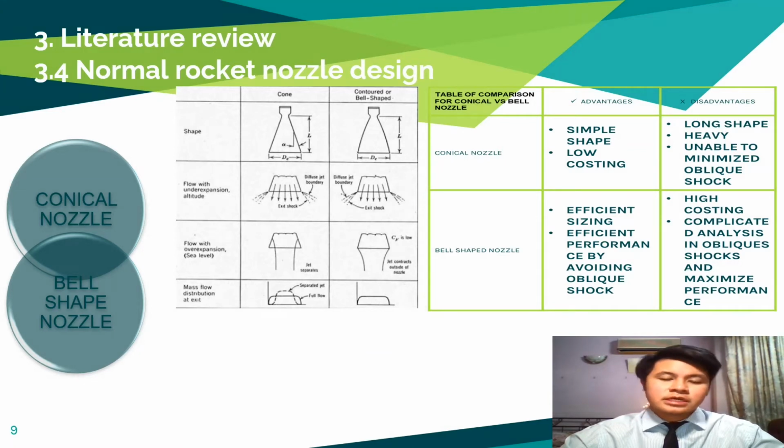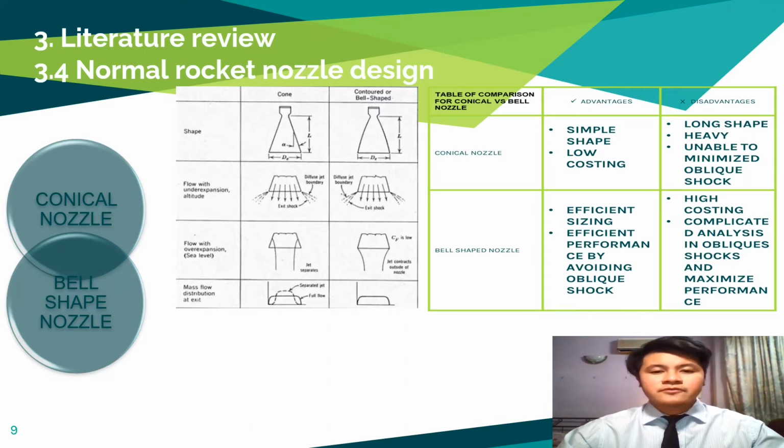There are two common shapes of nozzle in the rocketry industry. First is the conical nozzle and the second one is the bell-shaped nozzle. The conical nozzle was used often in early rocket applications because of its simplicity and ease of construction. The cone gets its name from the fact that the wall diverges at a constant angle. Small angles produce greater thrust because it maximizes the axial component of exit velocity and produces a high specific impulse. The penalty, however, is that a longer and heavier nozzle needs to be built. At the other extreme, size and weight are minimized by a large nozzle wall angle.